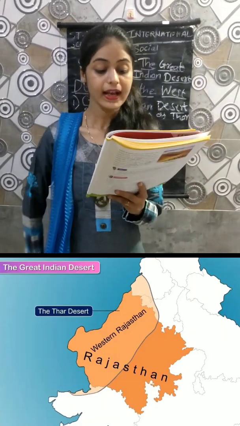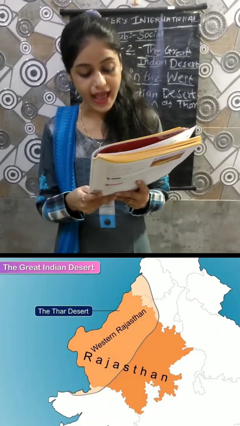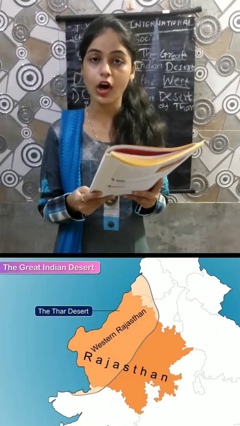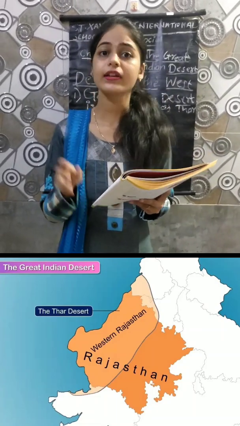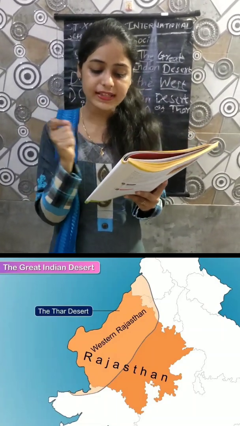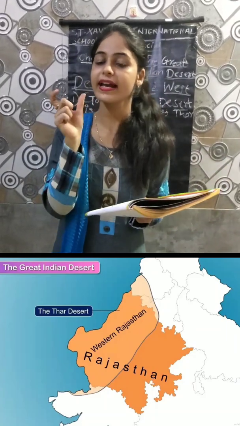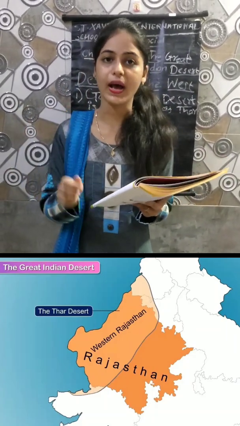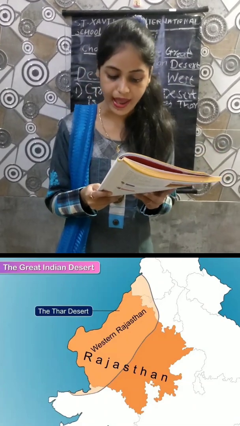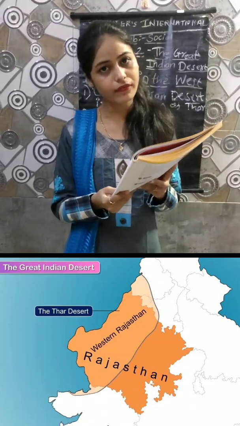That is why Rajasthan is known as the desert state of India. So the question asked is, which state is known as the desert state of India? You have to write Rajasthan.